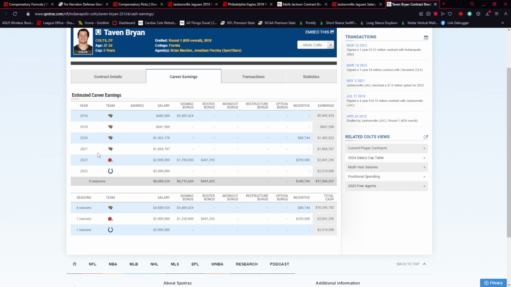Taven Bryan, after he finished with the Jaguars in 2021, keep in mind his contract. It was 4 years. They didn't accept the 5th-year option. He walked. He went to the Browns. He earned $3.9 million with the Browns. That is a player who was a bust in the 1st round, okay? Calvin Chason was drafted higher in the 1st round. He had just about the same exact career as Taven Bryan.